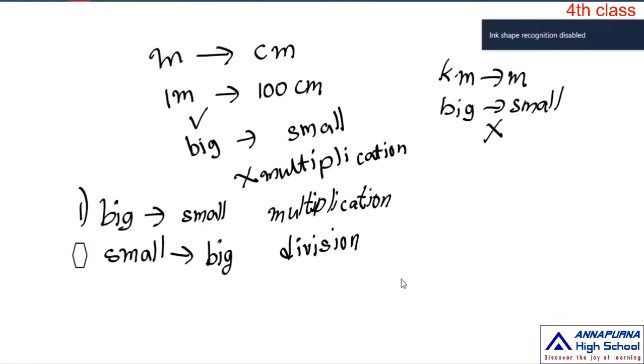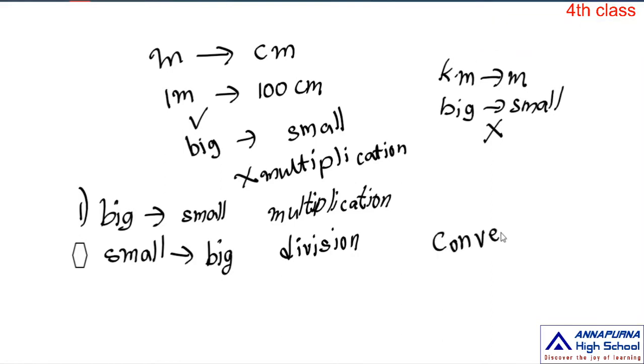Whenever you want to convert anything, first observe whether it is big to small or small to big. Big to small, you do multiplication. Small to big, you do division.